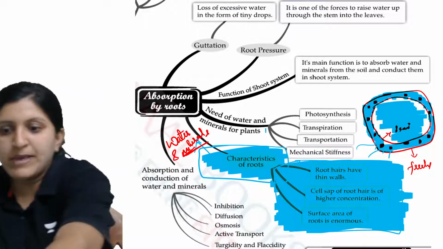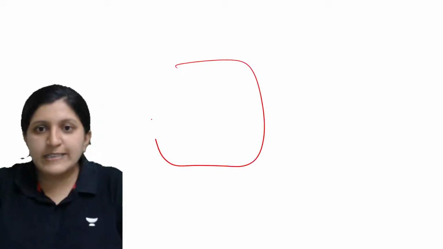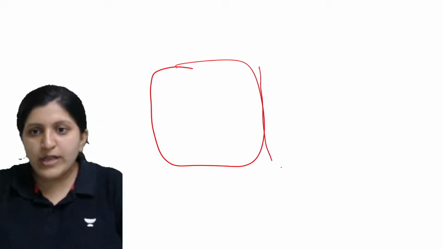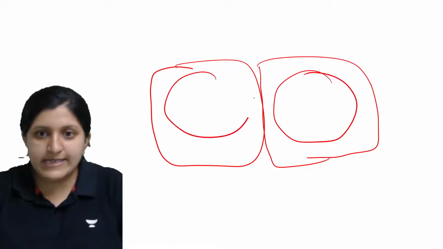So in that case, let me just explain this. I'll just write it here. Okay, so let's say this is a cell wall now. This is one cell, this is one cell, and there is a cell membrane, there is a cell membrane.